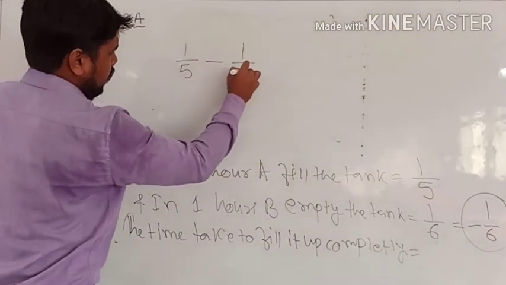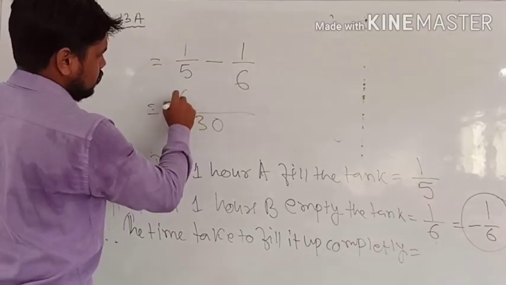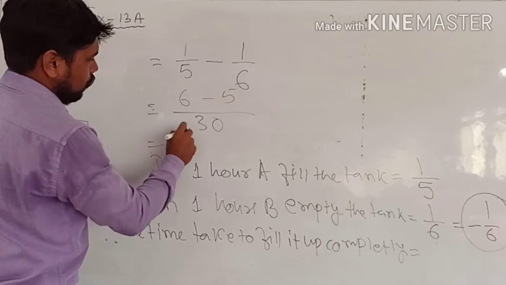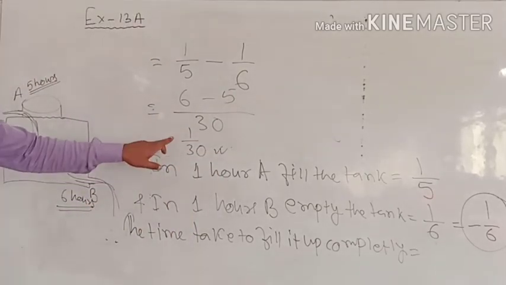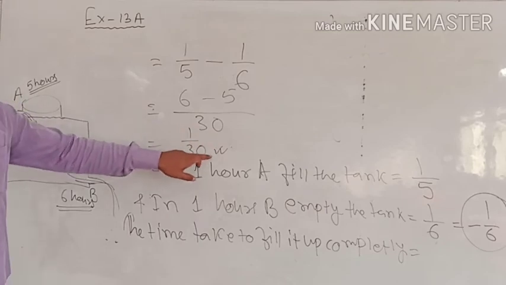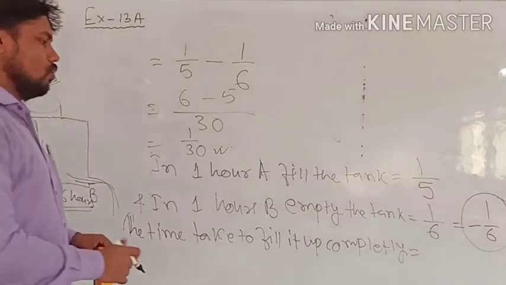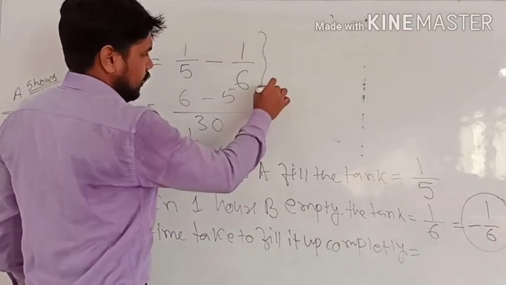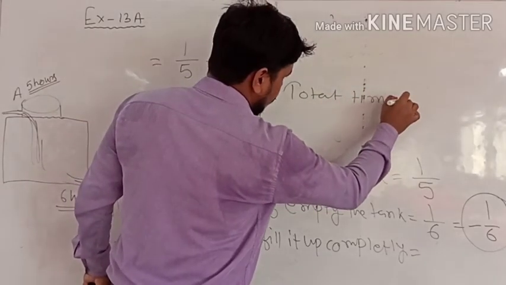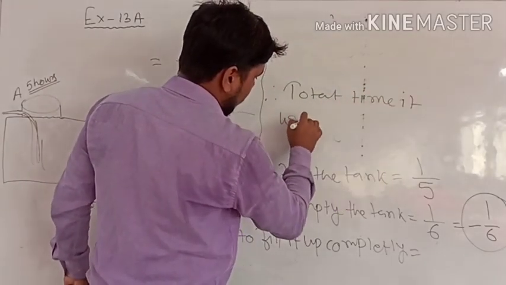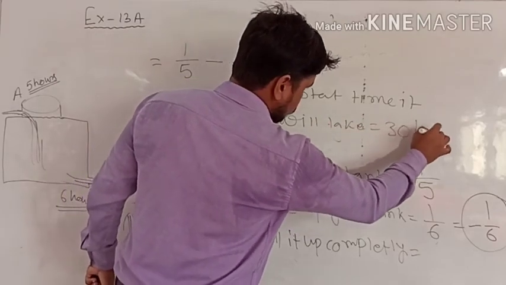1/5 minus 1/6. So this will come 30. 6 minus 5. So 1/30. So that means in 1 hour it will fill 1/30 part of the tank. 1 घंटा में 1/30 part अगर fill होता है, so total time it will take is equal to 30 hours.